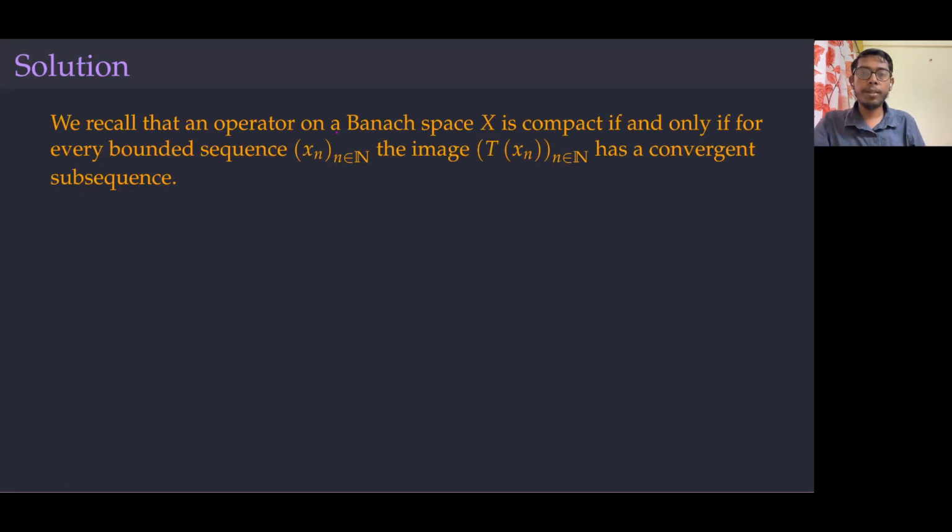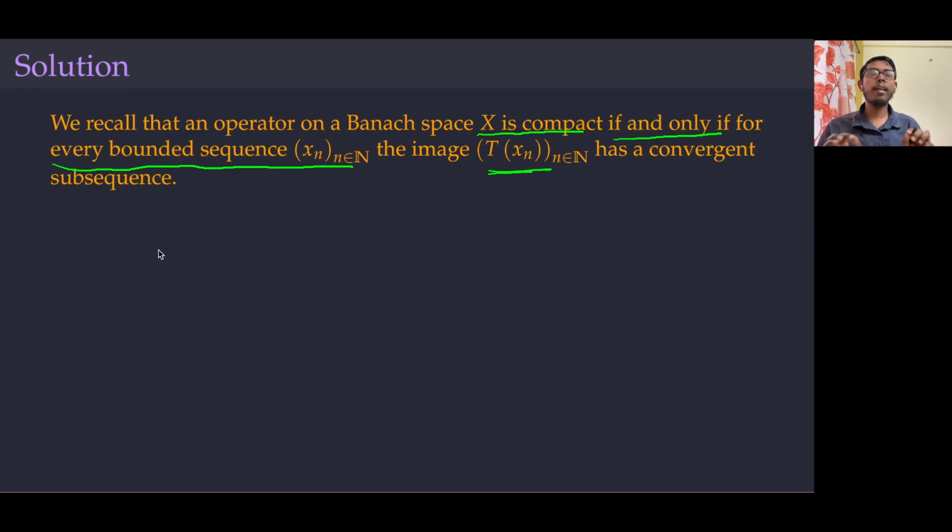So we recall that an operator on a Banach space X is compact if and only if for every bounded sequence xn, the image has a convergent subsequence. So this is the definition.